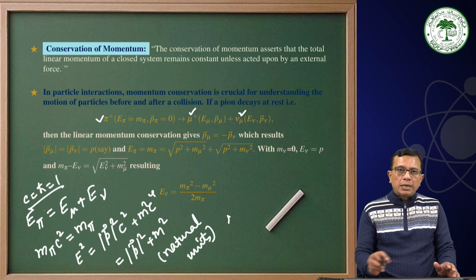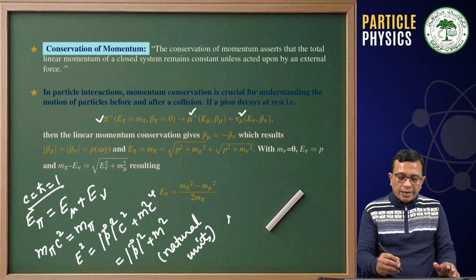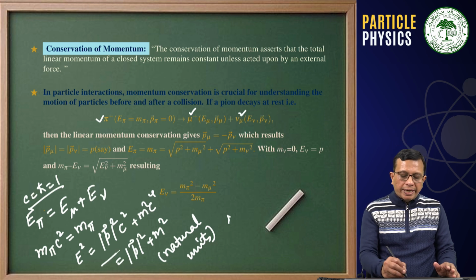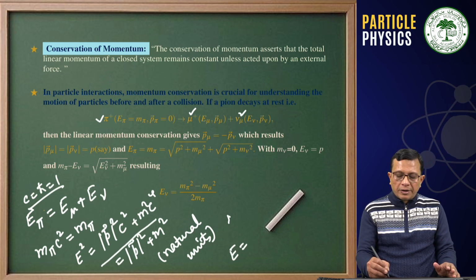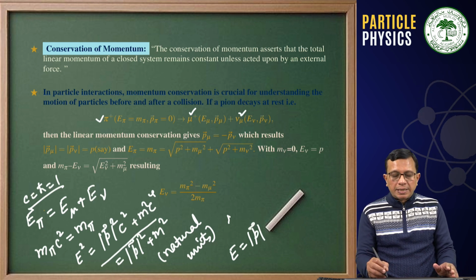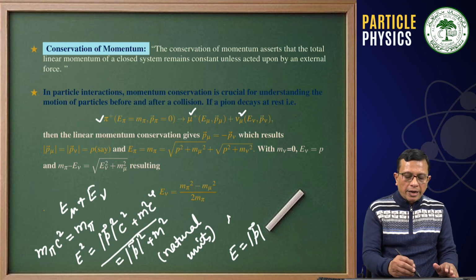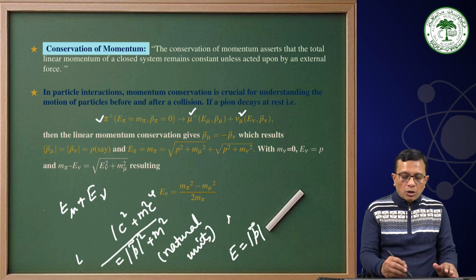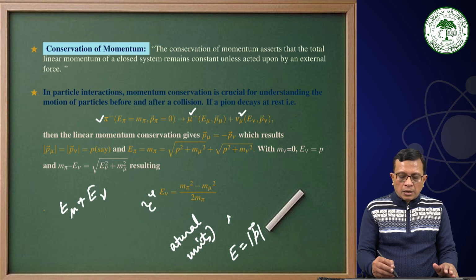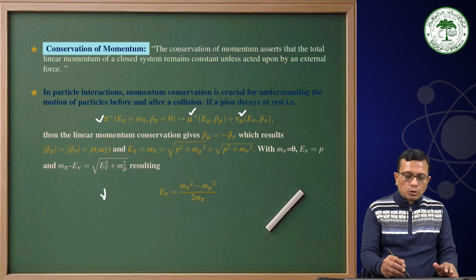Therefore, if I am writing it for a massless particle, simply we will write E is equal to p, though it should be E equal to pc. But in natural units, we put c equal to 1, and similarly we put h cross equal to 1, and instead of writing E is equal to h cross omega, we write E equal to omega.